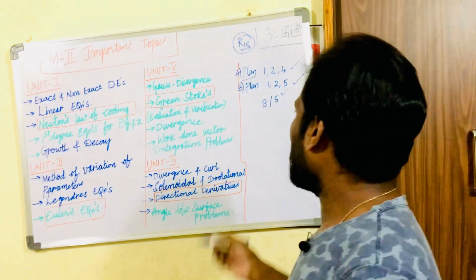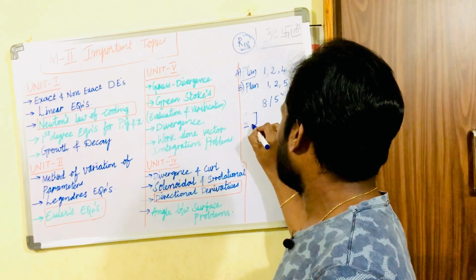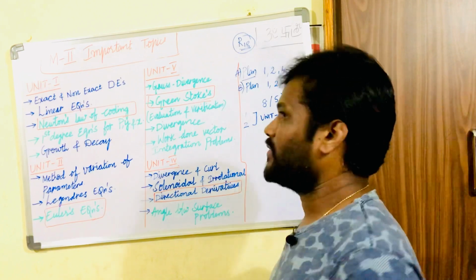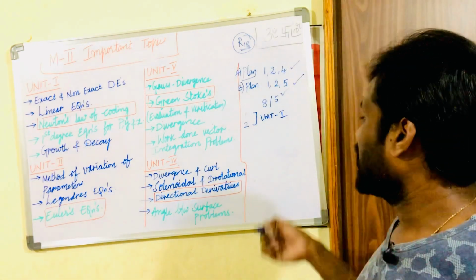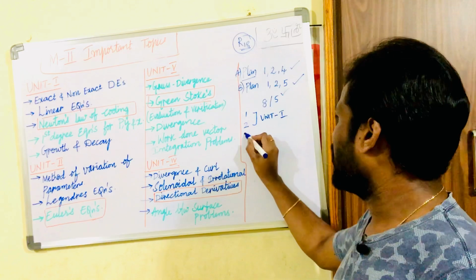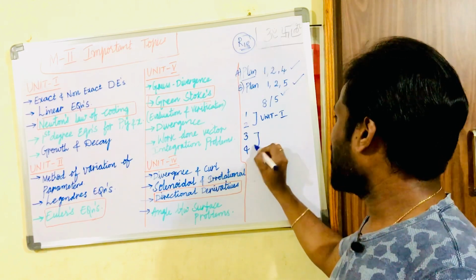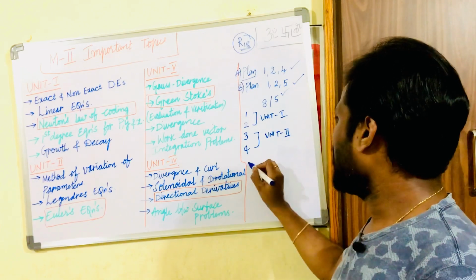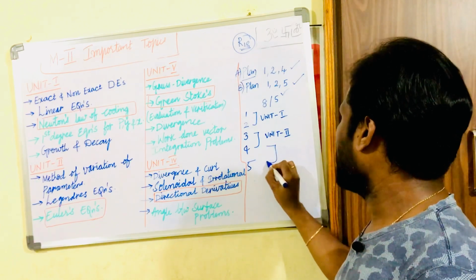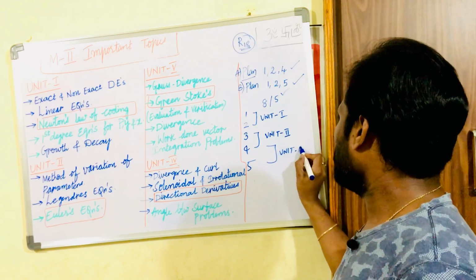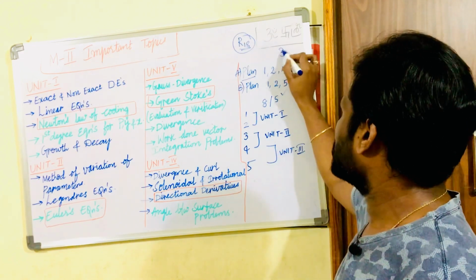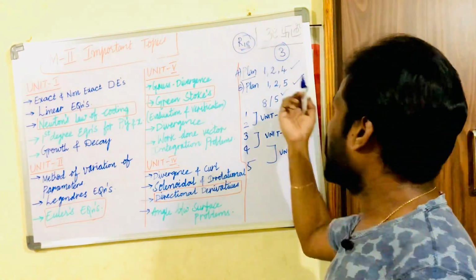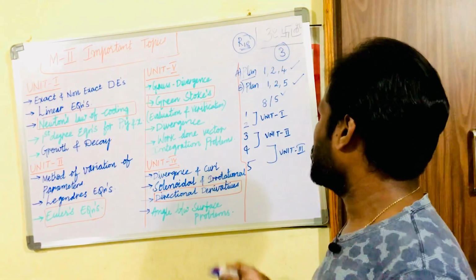Looking at the question paper pattern, questions 1 and 2 may be from unit 1, as even the M1 paper had. Sometimes questions 3 and 4 may be from unit 2, it depends, otherwise 4 and 5 may be from unit 3. Why do I skip unit 3 here? Because unit 3 is too lengthy and a very difficult unit. So you cannot do it, and as you have less time,